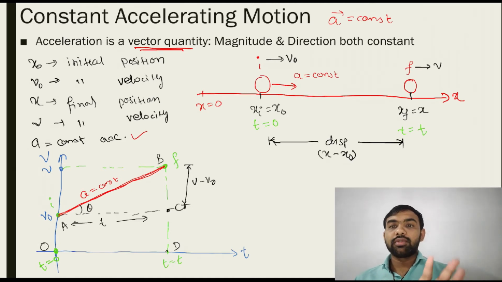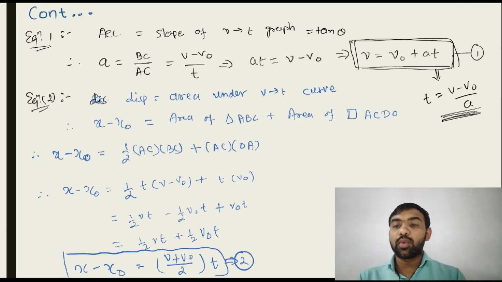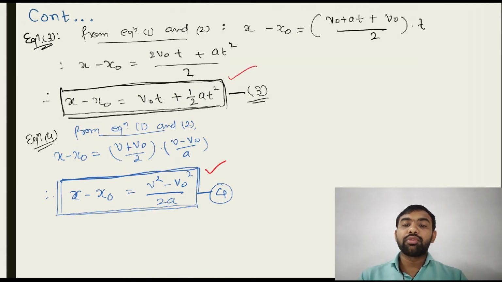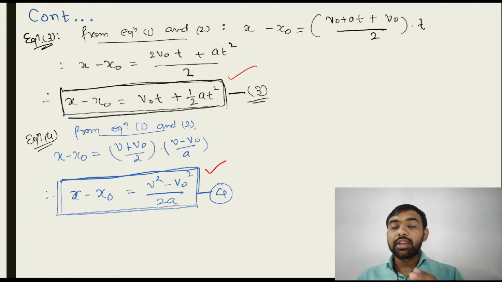Okay, that is one practical situation. One object starts from one position and reaches somewhere here. Here x represents the position, v0 and v represent the velocity, and a represents the acceleration, all vector quantities. So equations 1, 2, 3 and 4 are all vector equations, which means you must use the sign. Here we consider the positive direction, but sometimes the object may move towards the negative direction. So what is the general case for sign convention?